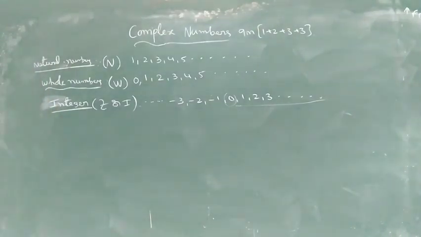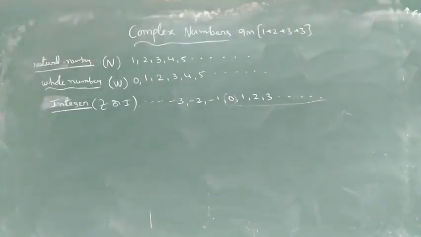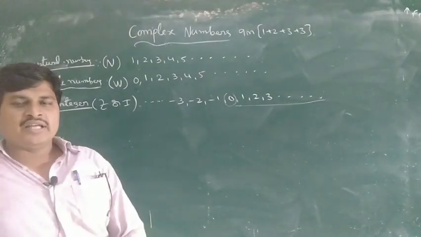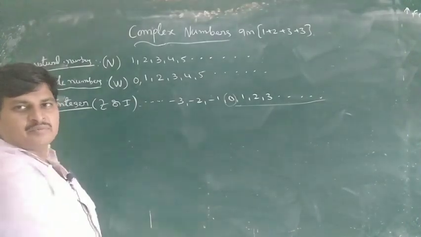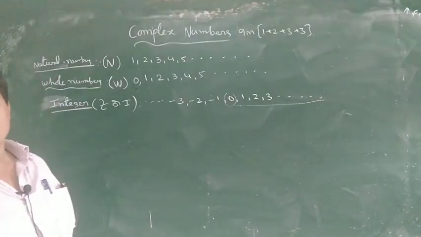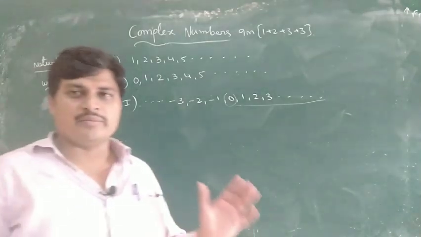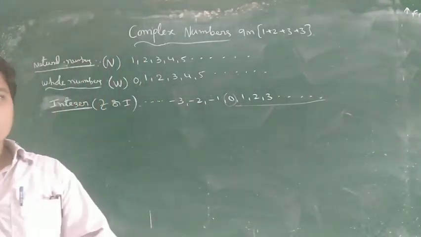Okay. So every natural number is an integer. Then is every integer a natural number? Need not be. Some integers are natural numbers, some integers are whole numbers. So the converse need not be true.